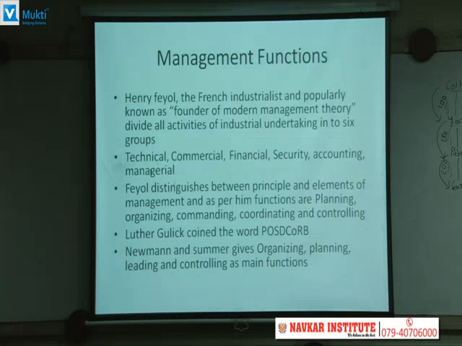What did Fayol do? He has distinguished between principles and elements of management, and as per him, which functions? They are planning, organizing, commanding, coordinating and controlling. In the same way, Luther Gulick gave POSDCORB, that is planning, organizing, staffing, directing, coordinating, reporting and budgeting.